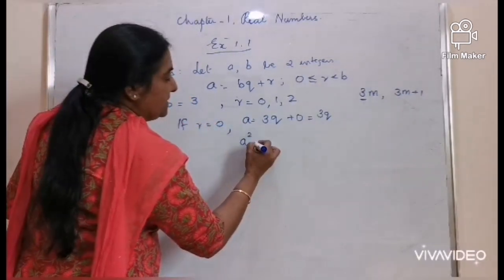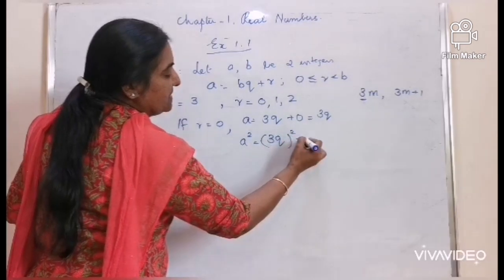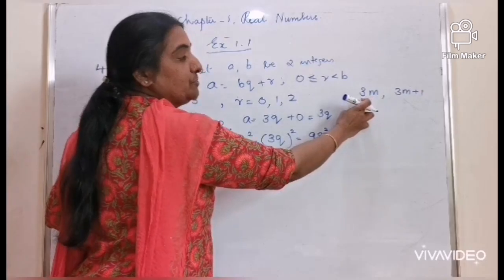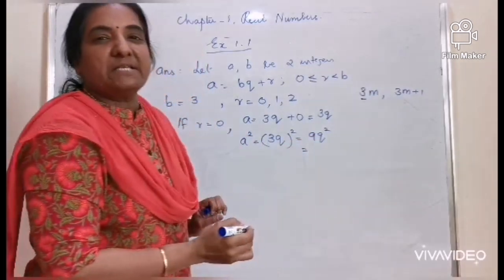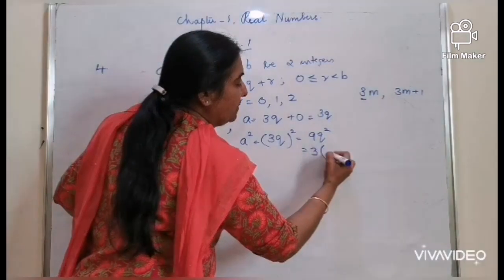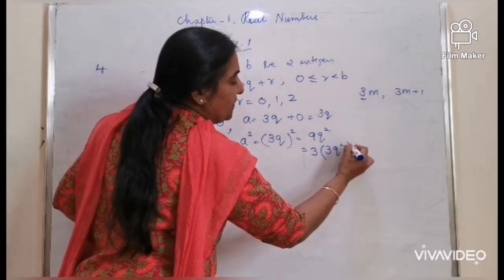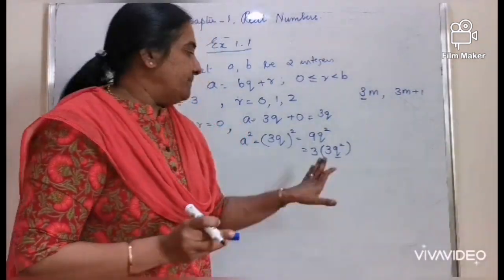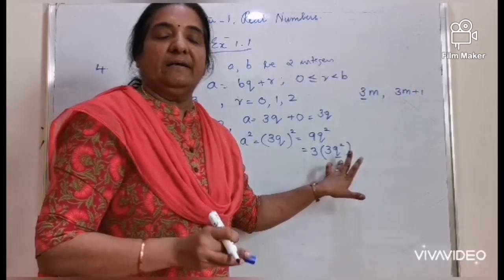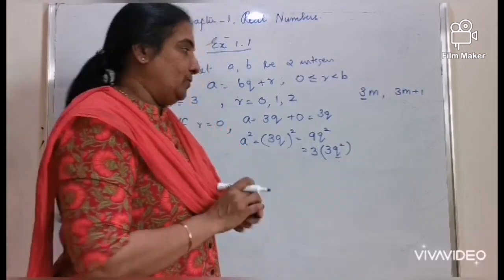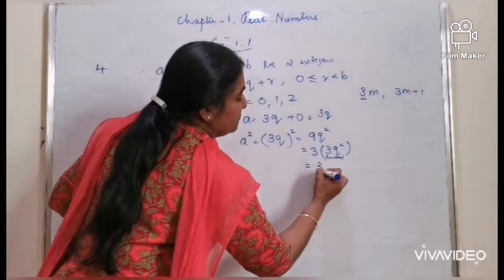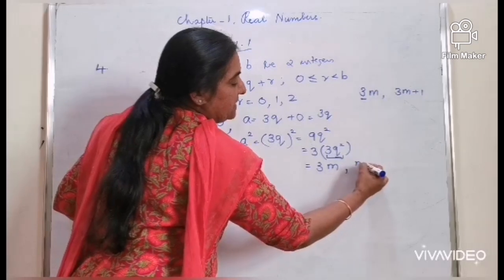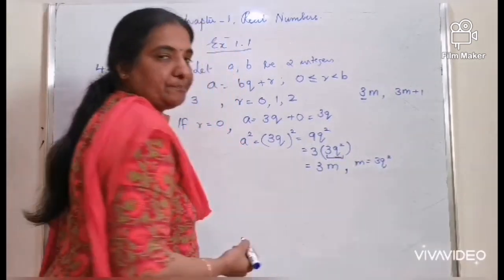That means A square is equal to 3Q the whole square, which is the same as 9Q square, and they wanted you to express it as 3m or 3m plus 1. Take the common factor out as 3Q square. When you take the value of Q as any integer, 3Q square will be a number different from the value of Q. Let's call this an integer m, where m is taking the value 3Q square.